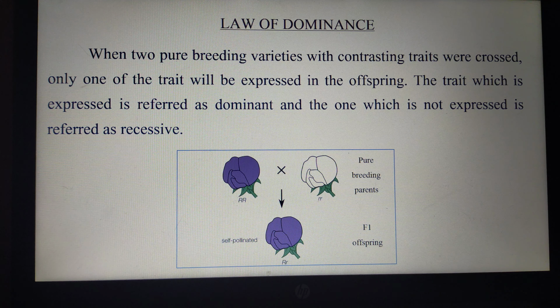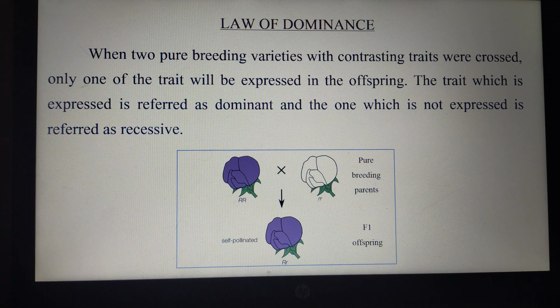The dwarf nature is not expressed in the F1 generation, right? So he came to a conclusion that the character which is expressed in the offspring when pure breeding varieties were crossed is called the dominant character, and the other character which is not expressed in the offspring is called the recessive character.